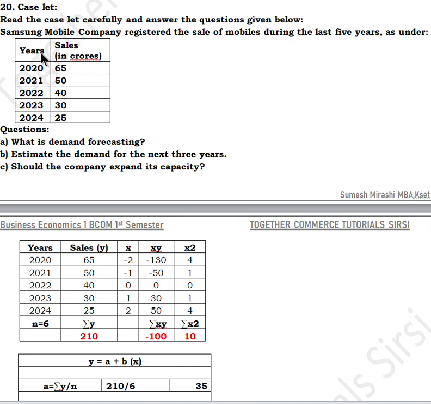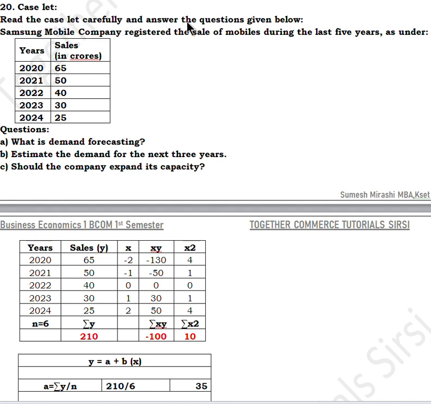So as you know, we are discussing all the numerical problems which have been asked in your Business Economics 1. This is for first semester students, and today we'll be discussing the problem about demand forecasting. This is a question which has been asked in almost every question paper. It's a simple concept. Let us start with the question first.